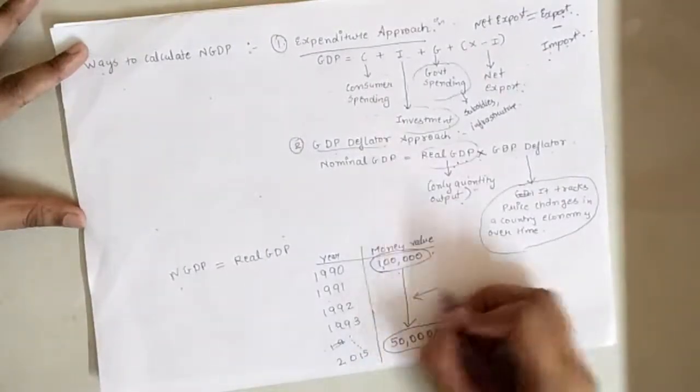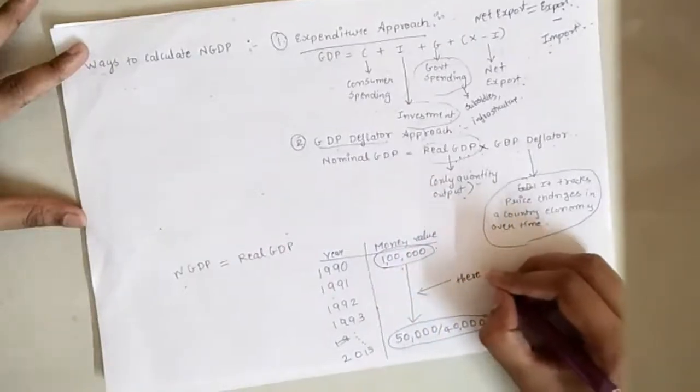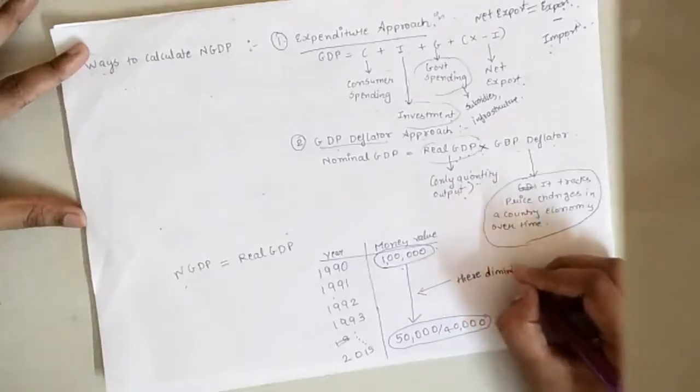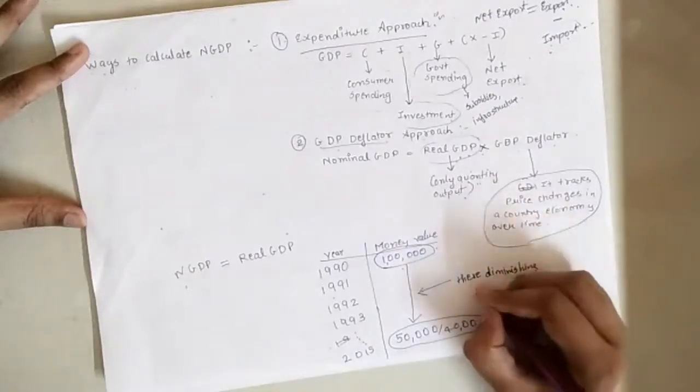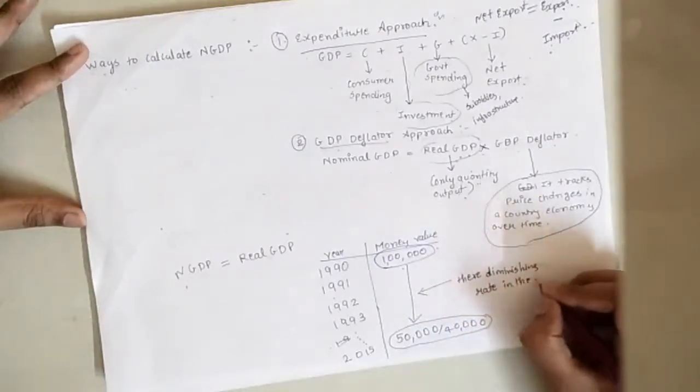So here we say that there is a diminishing rate in the money value.